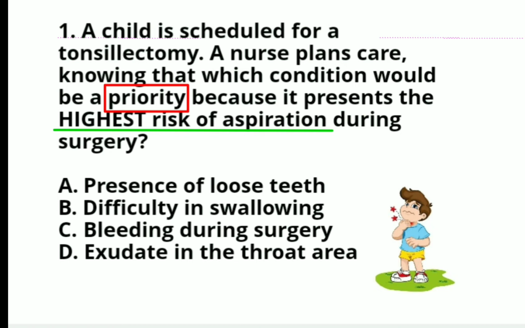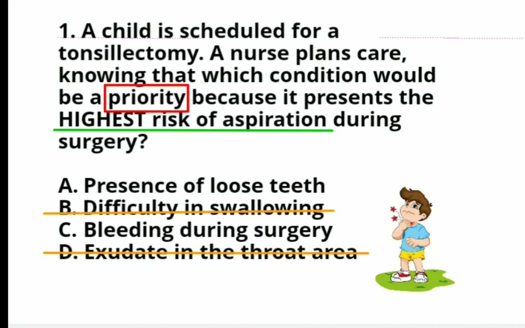Okay. So, elimination technique, una nating tatanggalin dito yung difficulty in swallowing. Nahirapan daw siyang lumunok. So, take note, these are incorrect because these are characteristics that may indicate the need for surgery. So, ito yung indication for surgery, hindi yan yung ating sagot. Next na i-eliminate natin dito is yung option letter D, the presence of exudate in the throat area. Why? Kasi same lang po siya ng difficulty in swallowing. These are characteristics that may indicate the need for the surgery. So, hindi po yan yung ating priority for the risk of aspiration during your surgery.